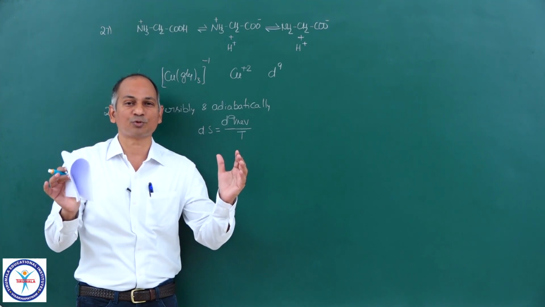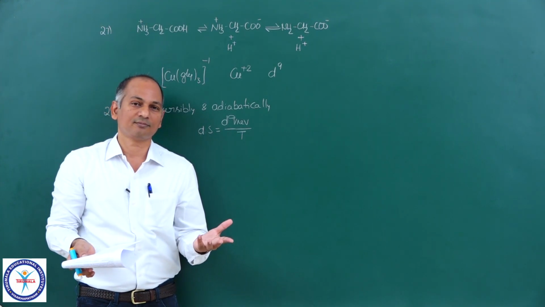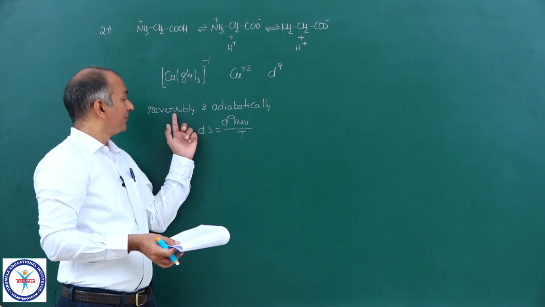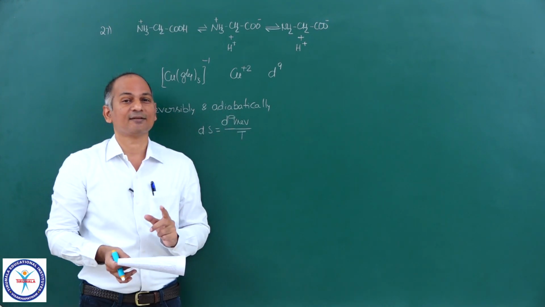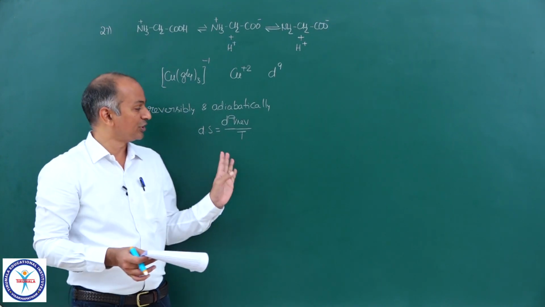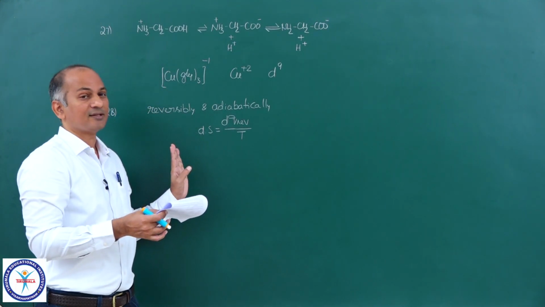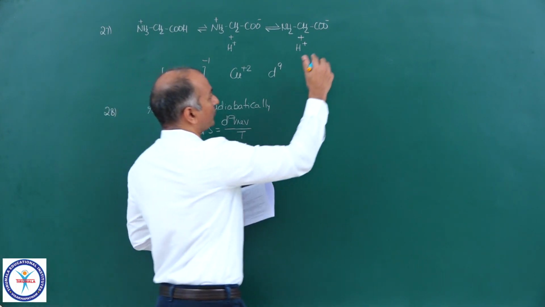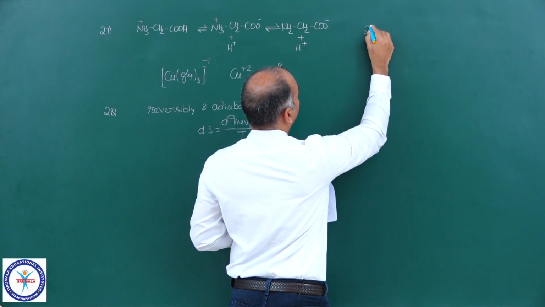And for all steps together, it is 0. And we know a reversible adiabatic process is an isoentropic process. So it is 0. So 0 is the answer. Correct option is A.